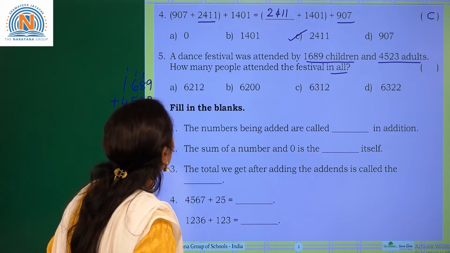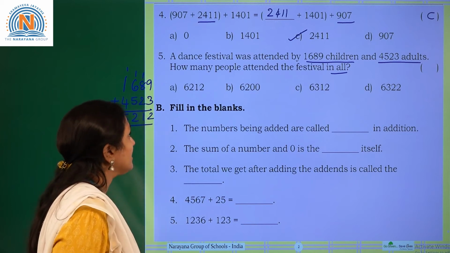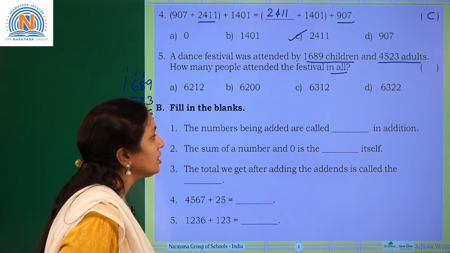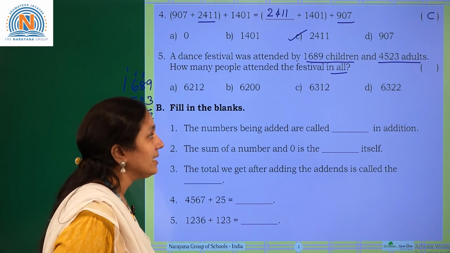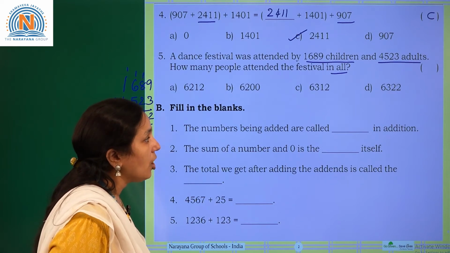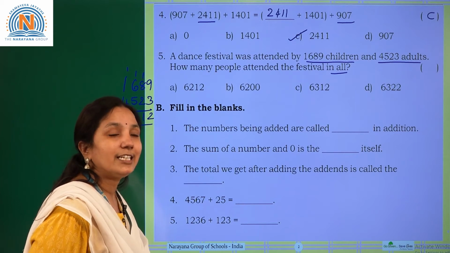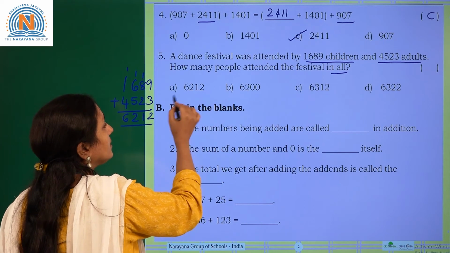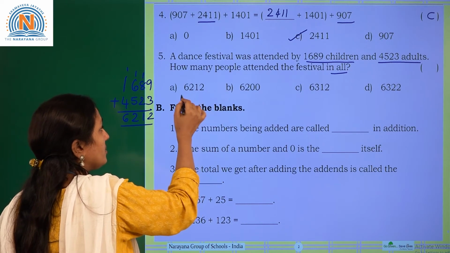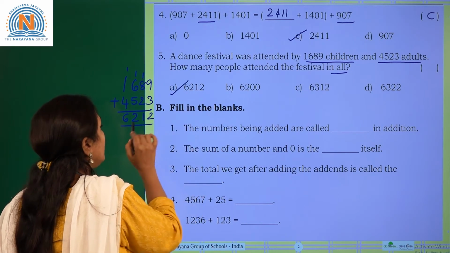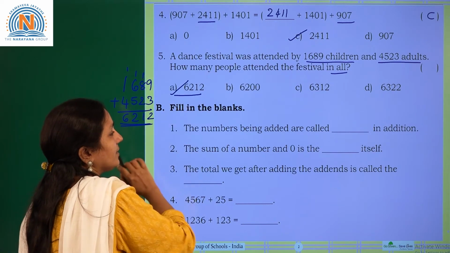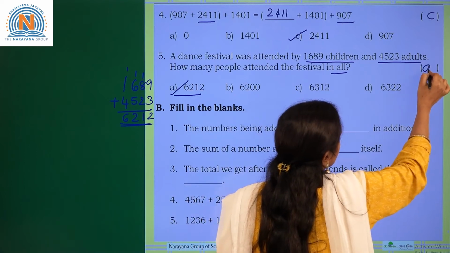Now what are the given options? Option A is 6212. Option B is 6200. Option C is 6312. Option D is 6322. Which one is correct? That is 6212. So option A is correct, which means the required option is A.